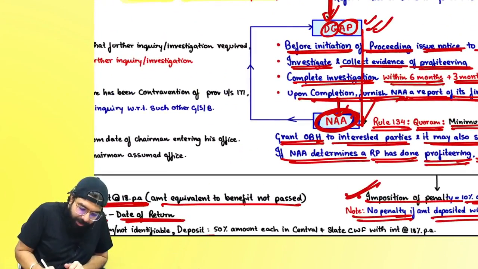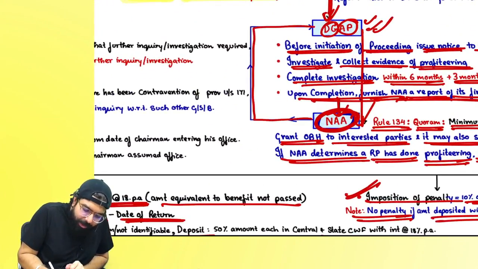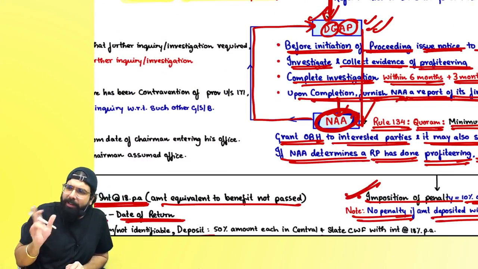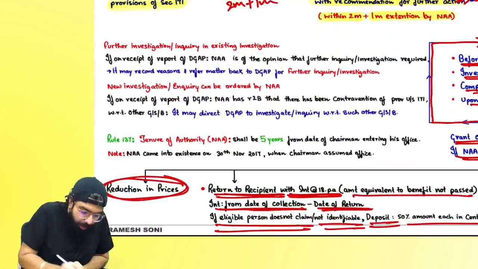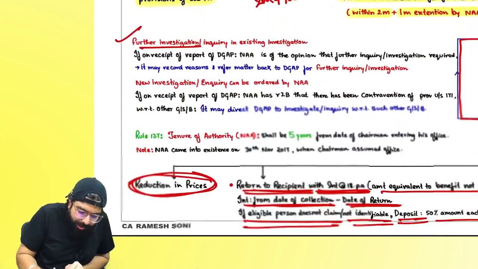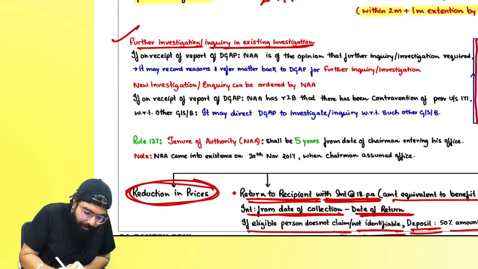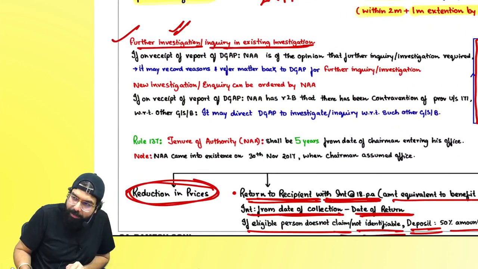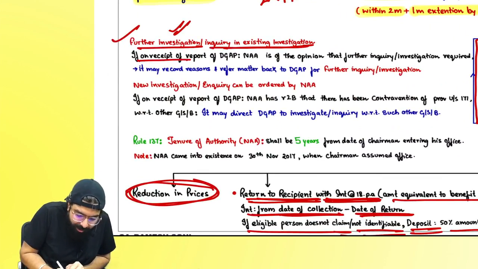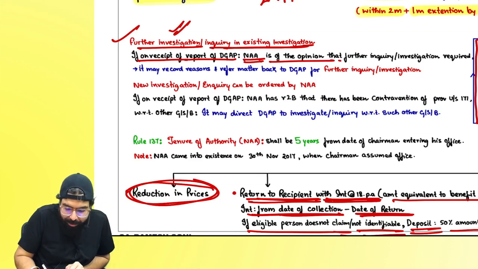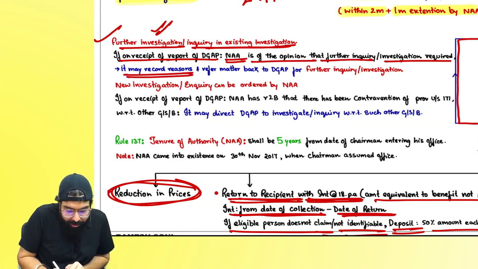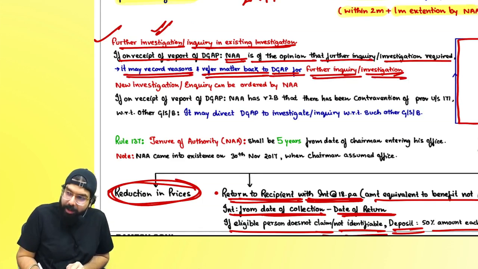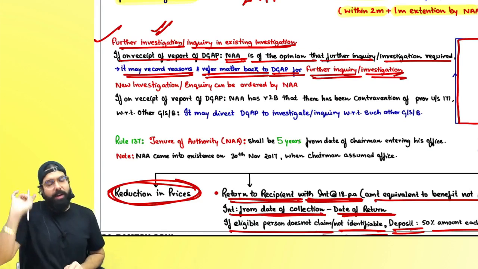Sir, can he send the case back to him saying, do that investigation properly? Yes. Further investigation or inquiry in the existing investigation, if any further inquiry is required. If on receipt of the report of DGAP, the National Anti-Profiteering Authority is of the opinion that further inquiry or investigation is required, then it may record reasons and refer the matter back to DGAP for further inquiry or investigation. It can send it for further inquiry.